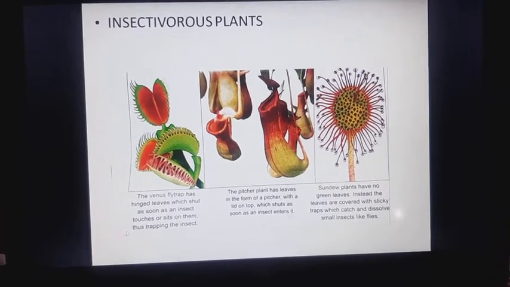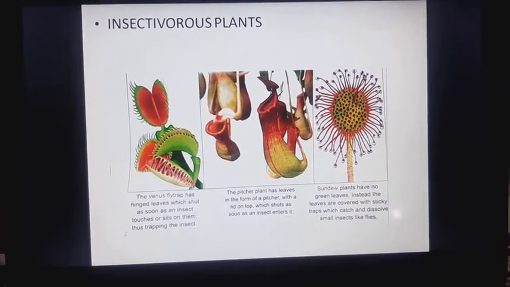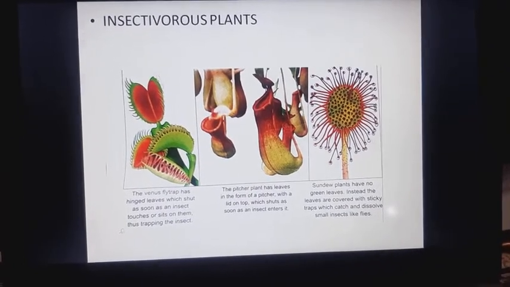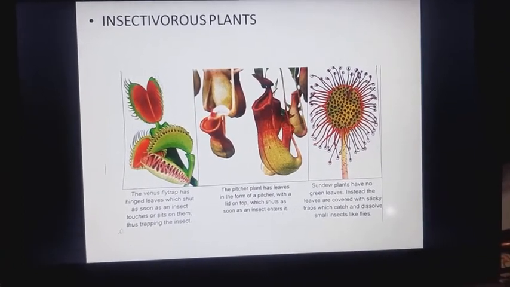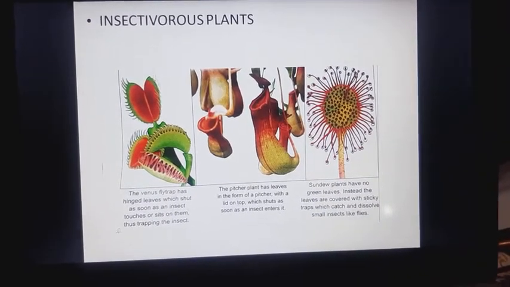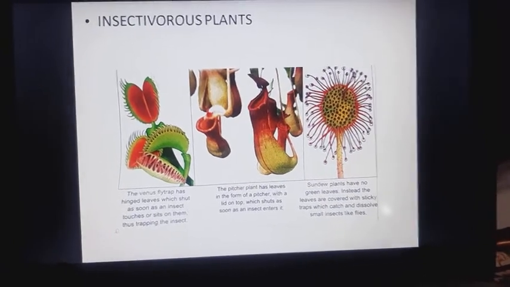Sundew. These plants have no green leaves. Instead, the leaves are covered with sticky traps with which they catch and dissolve small insects like flies.